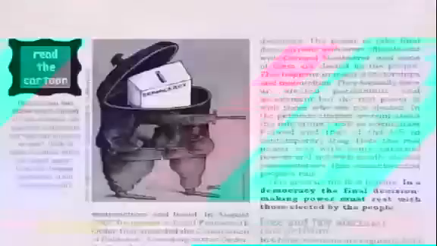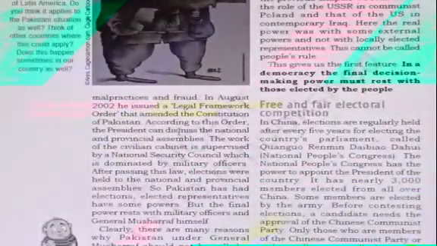But Pakistani media, human rights organizations, and democracy activists said that the referendum was based on malpractices. So what did he do after becoming the president in August 2002? He issued a legal framework order.